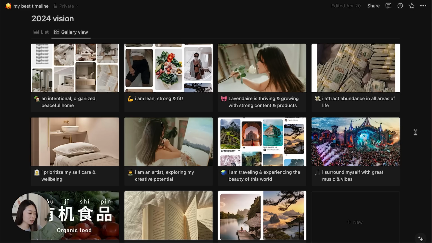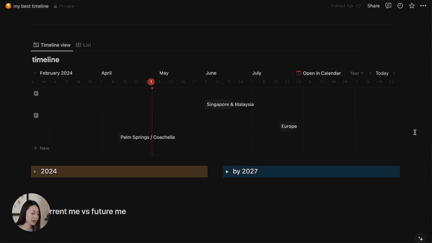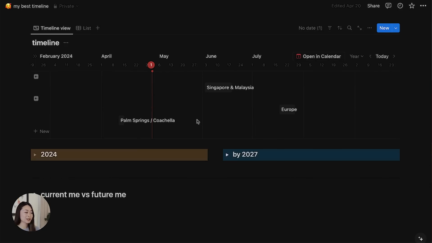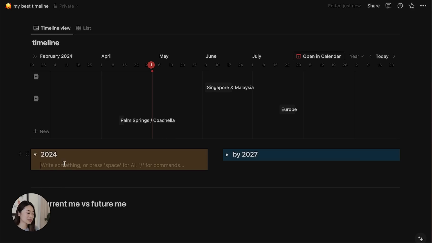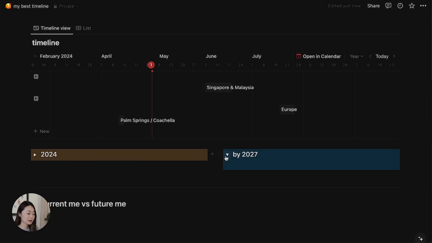So under this goals vision board section, I have a timeline, and for now, I use it as my travel timeline, but essentially it's a timeline to plan the big things in your life for the next year to 3 years. And I haven't filled this in yet, but it's based on this concept of, okay, what are the big things I'm gonna do this year? And then what are the big things I wanna do in the next 3 years?